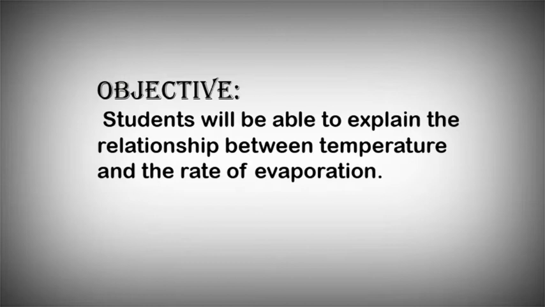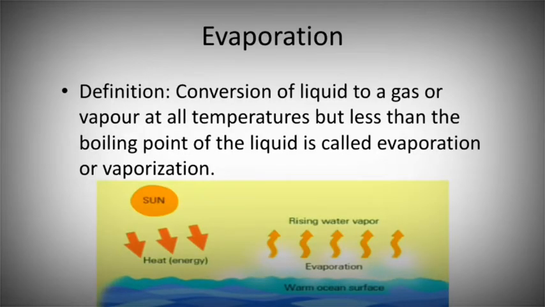The objective for today's lesson is that students, you will be able to explain the relationship between temperature and rate of evaporation. Starting with the evaporation definition: conversion of a liquid to a gas or vapors at all temperatures but less than the boiling point of a liquid is called evaporation or vaporization. You can see from the figure that when heat energy from the sun approaches the ocean surface, it raises water vapors up to the atmosphere.